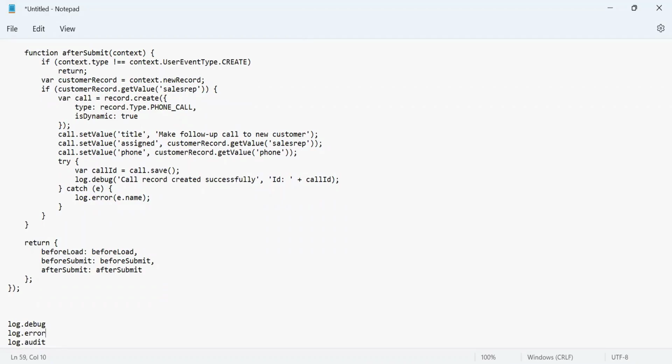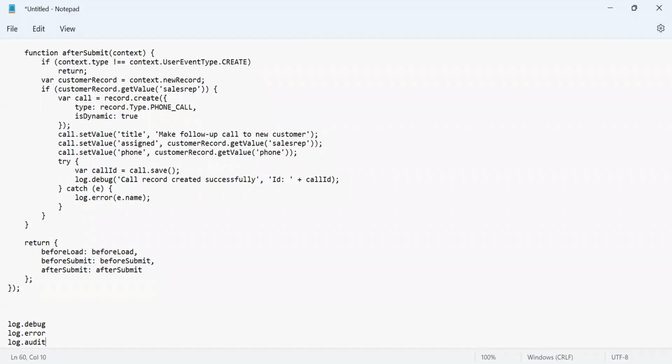Error is something you use when you encounter an actual error and you try to capture that error along with the proper error information. In actual NetSuite production instances, you can set it up so that you receive an error notification over email, which goes to the admin, mostly only the admin.